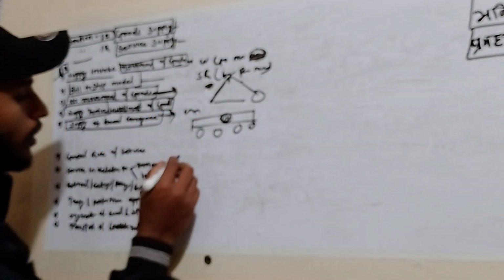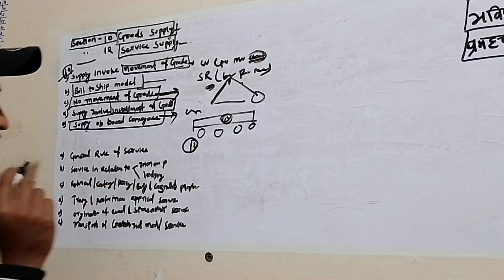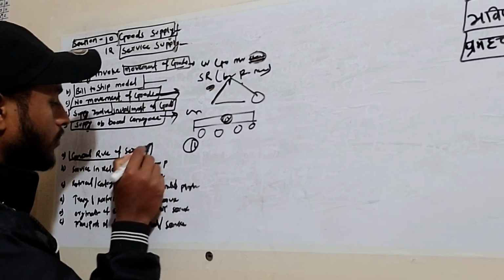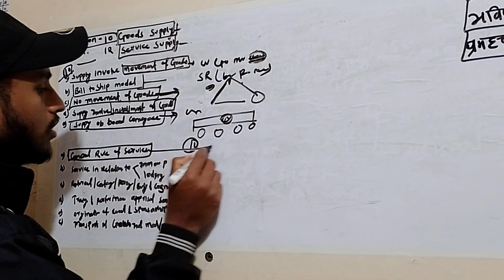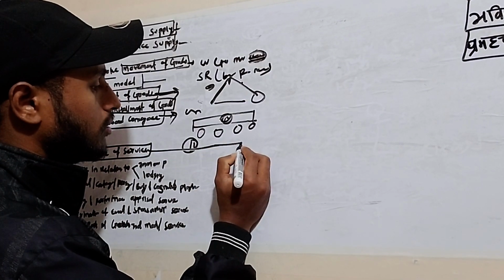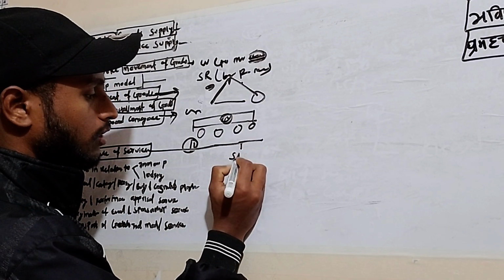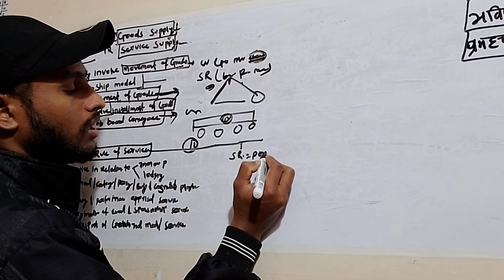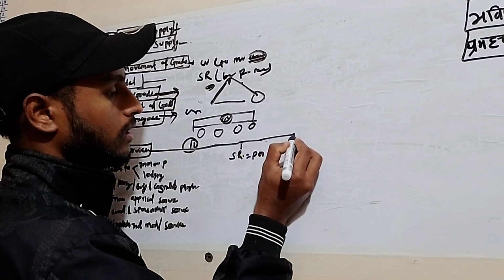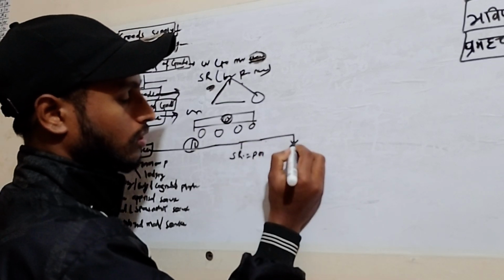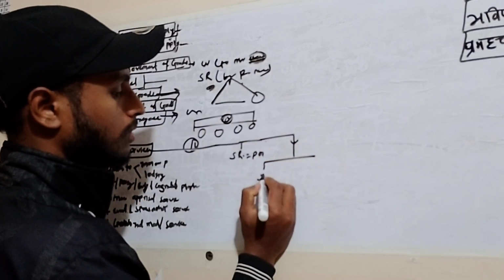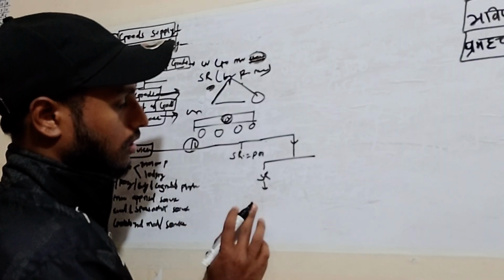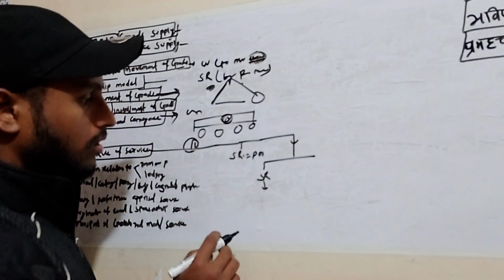Now coming to section 12. Section 12 talks about supply of service. So what is the general rule for supply of service? The general rule is that if the service recipient is registered, the place of supply will be the service recipient's registered location. If he is not registered, then we have to see whether the service recipient's address is available.